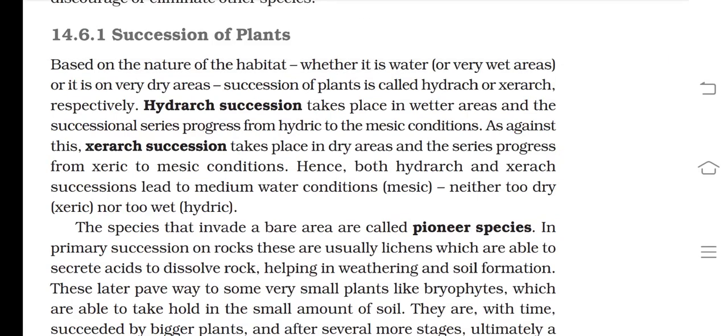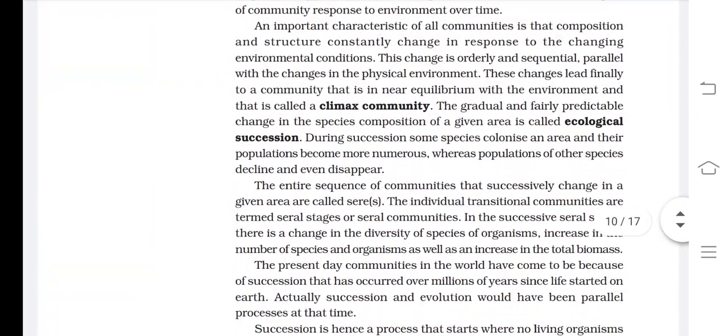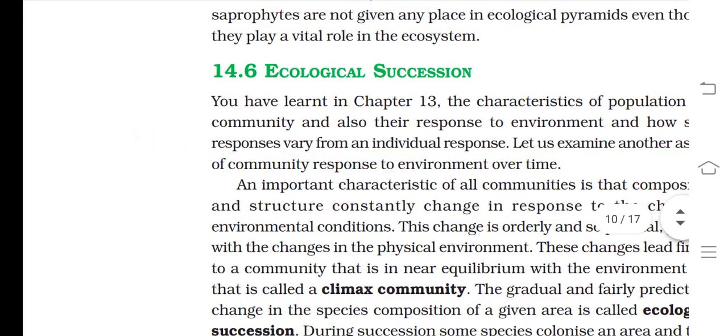Hello friends, today we are going to learn about an interesting question of chapter number 14. The title of the question is succession of plants. In the last video lecture we talked about ecological succession.